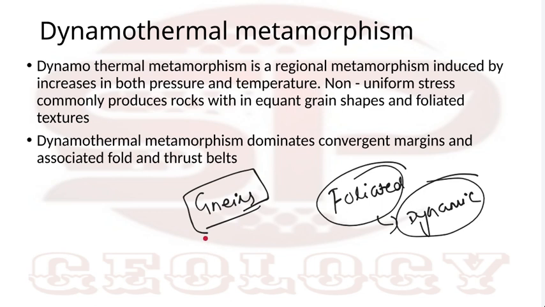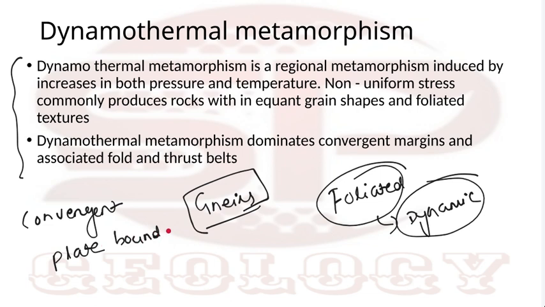Also, because there can be more than one metamorphic event, we also find overprinting texture. Where there is a schistose texture or a granular texture, and again another metamorphic condition sets in, it will produce another type of texture. So mostly it is associated with convergent plate boundaries, a common regional condition where both temperature and pressure are dominant.